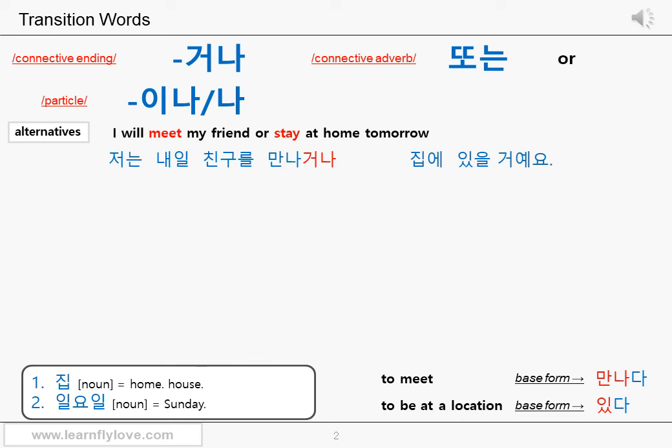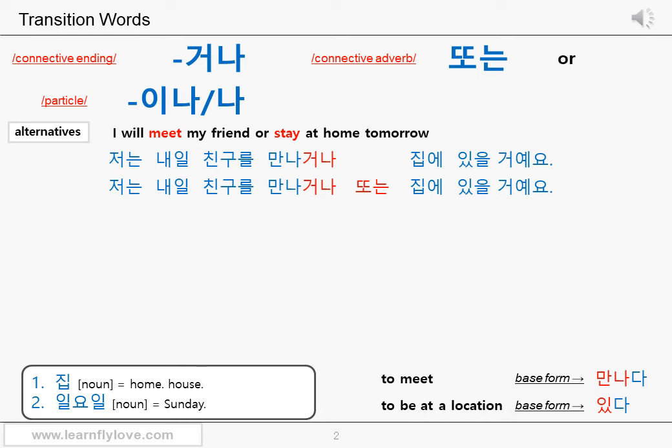You can also add 또는, which can be a direct translation of the English word "or". Let's see the next sentence. 저는 내일 친구를 만나거나 또는 집에 있을 거예요. 만나거나 또는.